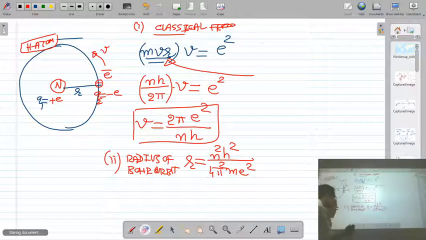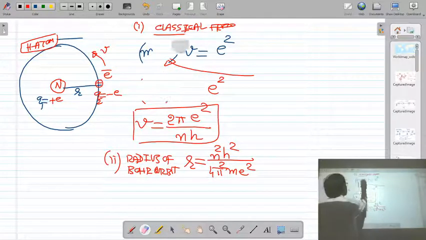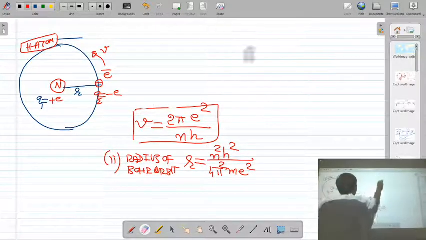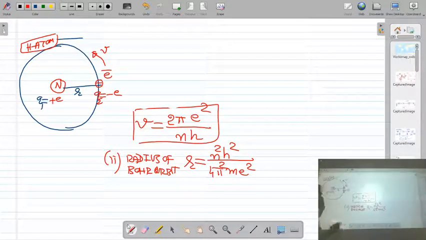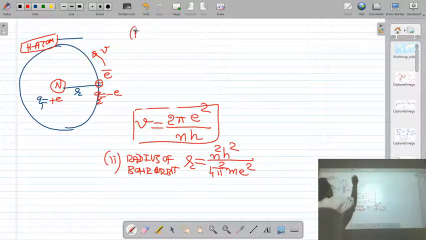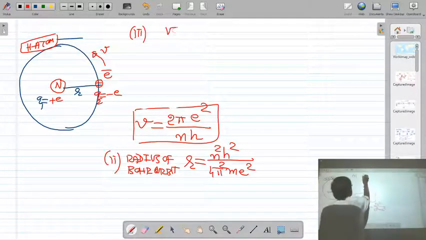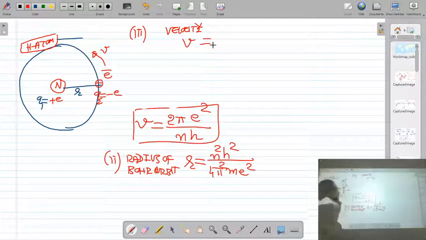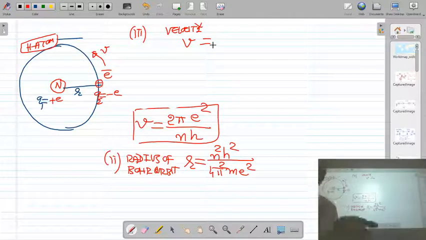Now let us find out the classical frequency of revolution of the electron. You know that velocity is defined as distance upon time.